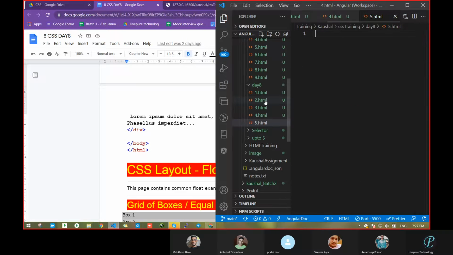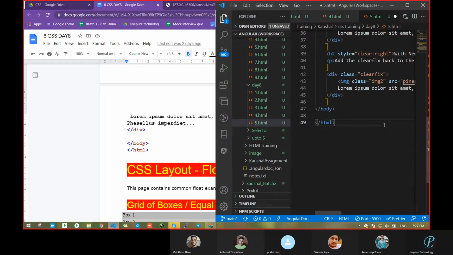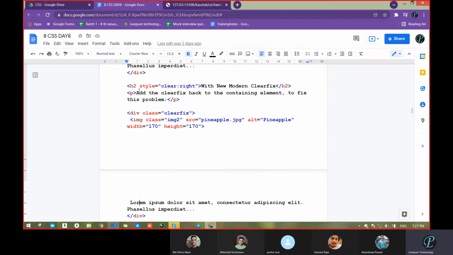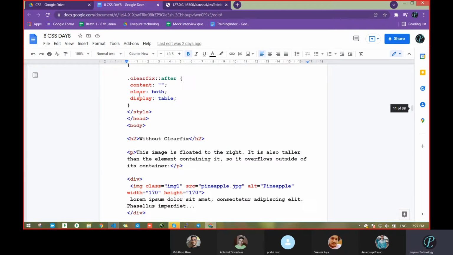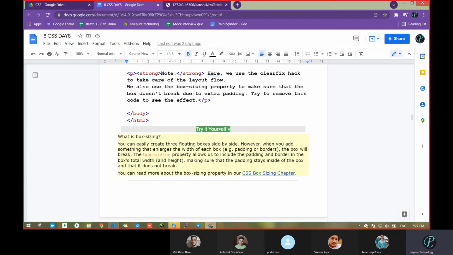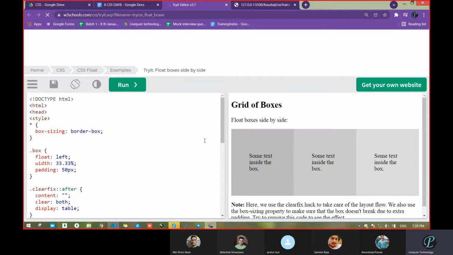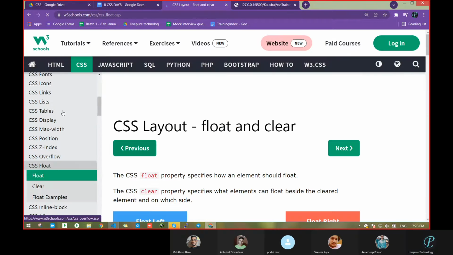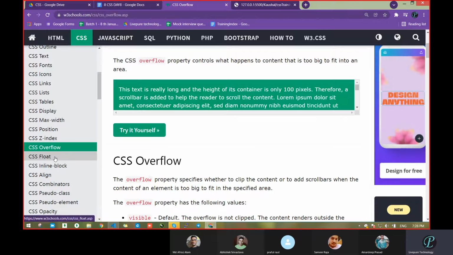Next, 5.html. Let's go here. What is there? Here again is the image tag. Wait, I will go to W3Schools directly. Try it yourself. See on the PDF file, when you get this, you can check directly there. Oh, this is part of overflow. No, float.